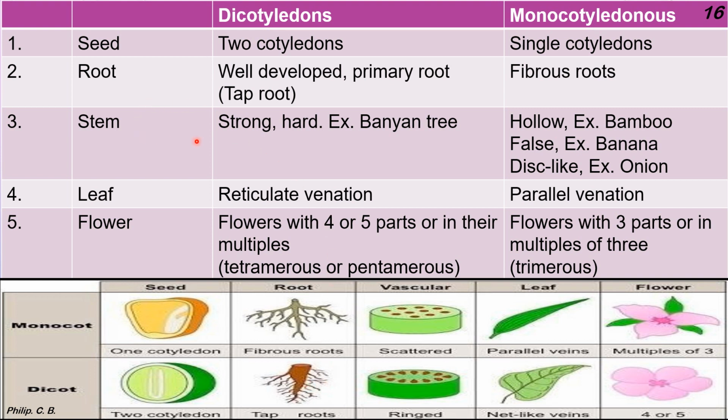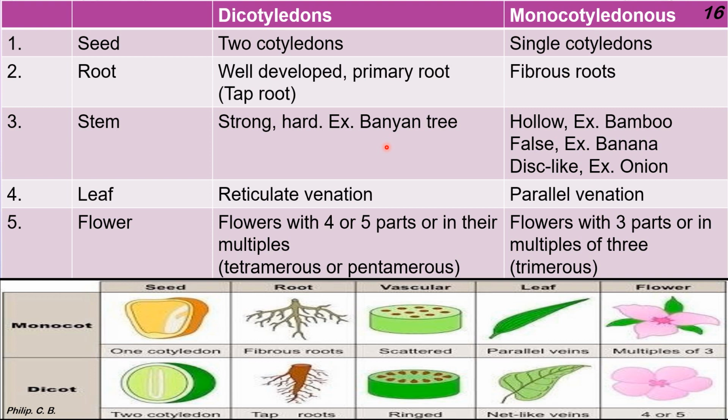Third, stem: in dicot it is strong and hard, that is, thick, strong and hard. Example, banyan tree. Just to give additional information, there is a banyan tree as old as 2000 years in the Kolkata botanical park, one of the oldest, where we can see the big bark of the banyan tree.